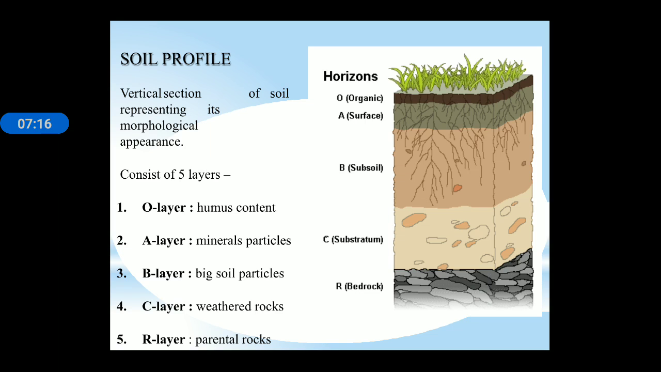So here is given the soil profile. Soil profile is the vertical distribution of soil from the top to the bottom. The uppermost surface is known as the O horizon, then the A surface, then B subsoil, C substratum, and R bedrock is given here. It consists of 5 layers. The O layer contains humus content, the A layer contains mineral particles, the B layer contains big soil particles, the C layer contains weathered rocks, and the R layer contains parental rocks.